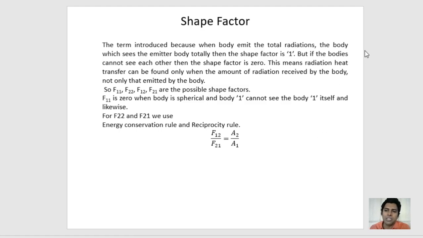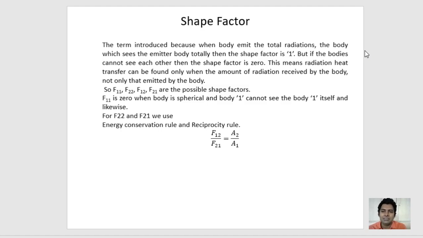Now, one more term that we need to understand is the shape factor. The term is introduced because when a body emits the total radiation, if the body which receives it sees the emitter body totally, then the shape factor is 1. But if the bodies cannot see each other, then the shape factor is 0. That means once the body has emitted the radiation, the body which receives the radiation should have some face-to-face interaction. If there is no face-to-face interaction, then we can say that the shape factor is 0.